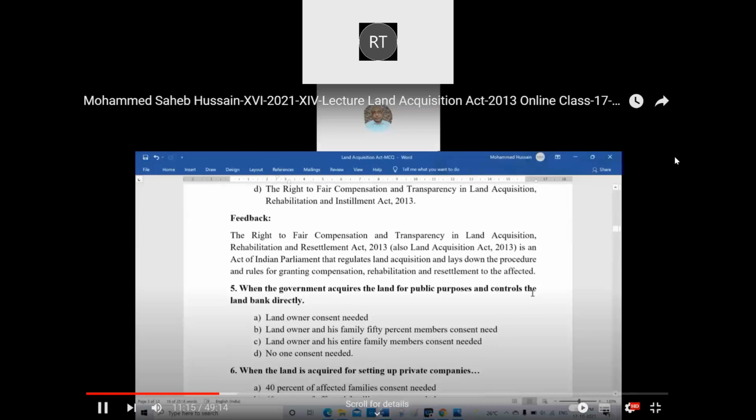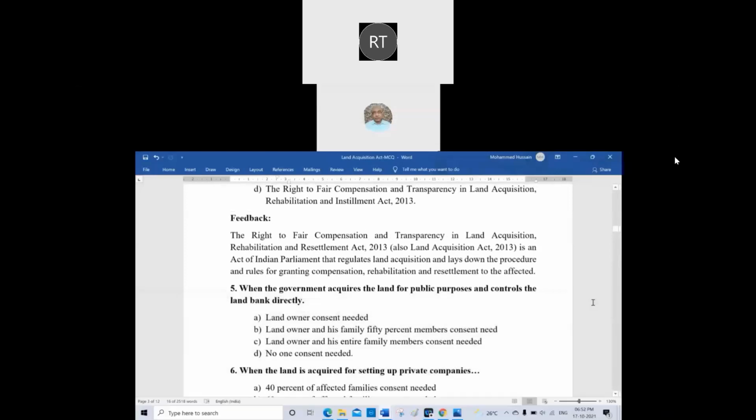So now the fifth question is, when the government acquires the land for a public purpose and controls the land bank directly: A, landowner consent needed; B, landowner and his family 50% members consent needed; C, landowner and his entire family members consent needed; D, no one's consent needed. D, sir. D, correct. Yes. Kannaya, no one. Yes. D, sir.